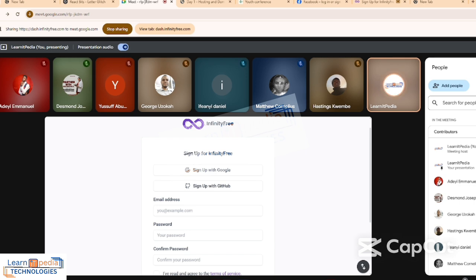Know your password. One of the challenges I used to have is that people come and say, oh, I forgot my password. If you forget your password, time will go. So take your time before we meet on Wednesday and create an account. Make sure you have accounts, so that immediately I come, you just log into your Infinity Free. Then I will log in and show you what to do. Just create this account. They will tell you to verify it, and you can just do that.